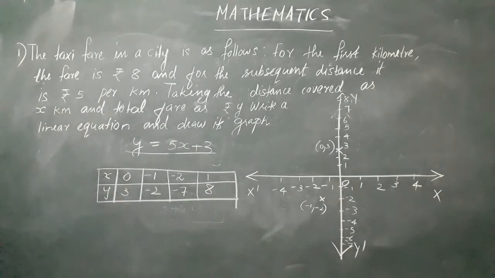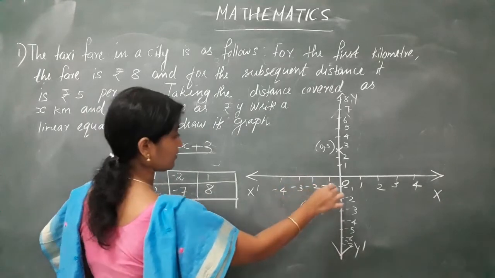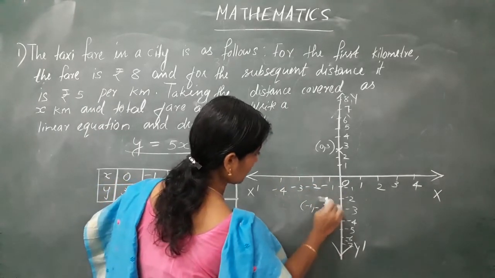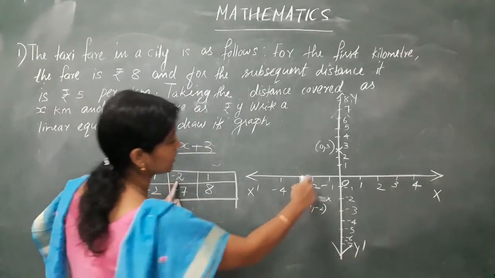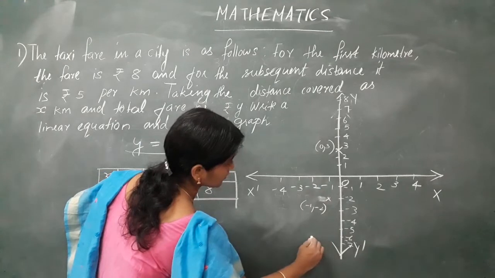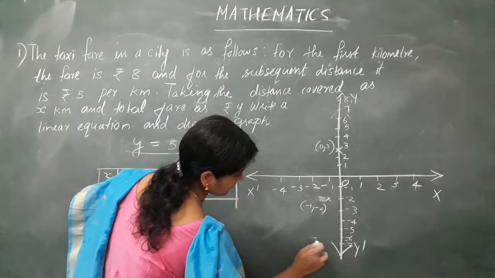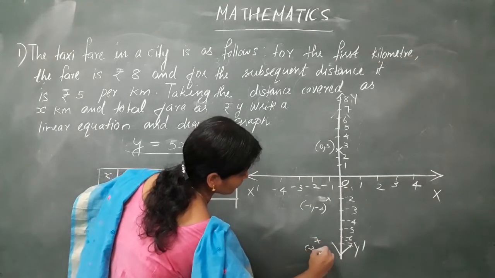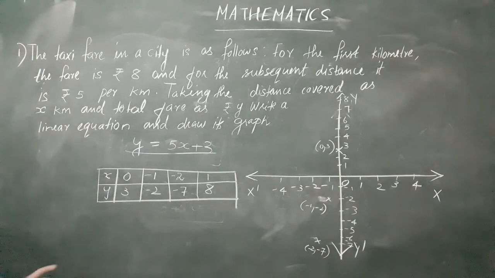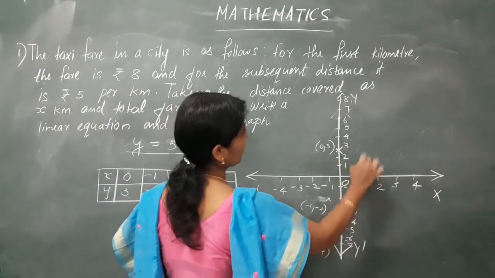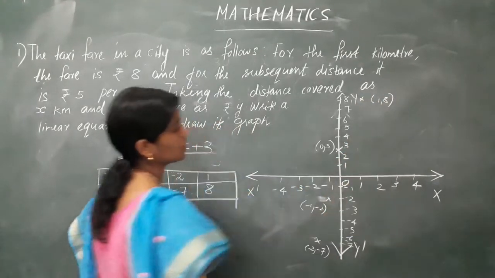Next, it is minus 2, 7. So, x coordinate minus 2 again. Then, minus 1, 2, it will be almost here. X coordinate it is minus 2 and y coordinate it is minus 7. So, almost here. Minus 2, minus 7. Then x coordinate it is 1. So, I move towards the positive and y coordinate it is 8. 1, 8. So, I got all the points.